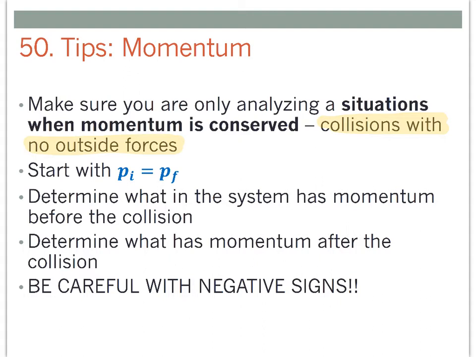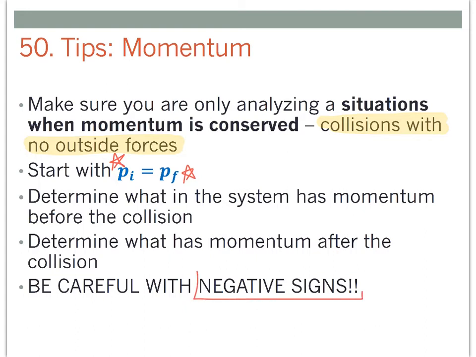We're always going to start with that equation for conservation of momentum, pi equals pf. And much like energy and forces, this is going to be one where you're starting with that base equation and you have to make your own equation from there. You're going to be filling in the momentum of what objects have momentum in your system before and after the collision. And that's really the key.